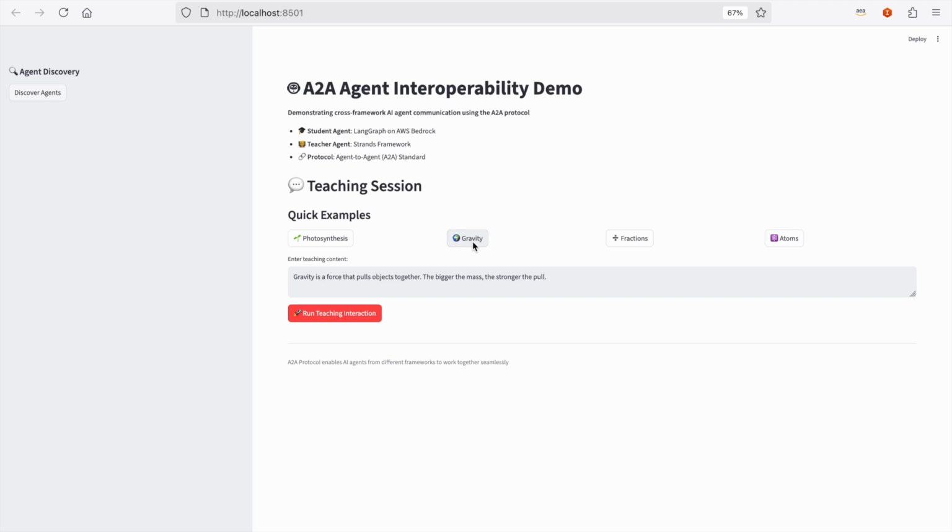And once I click run, what happens is the text gets wrapped in an A2A message format and it's sent to the student from the teacher agent using the standard JSON-RPC protocol. The student uses LangGraph, processes the input, and generates a confused question. That question in A2A format goes back to the teacher. The teacher using Strands generates an adaptive response. Let's watch this in action.